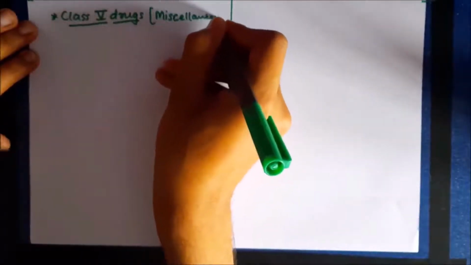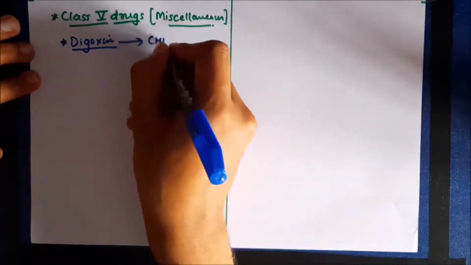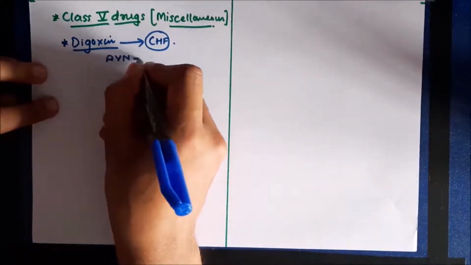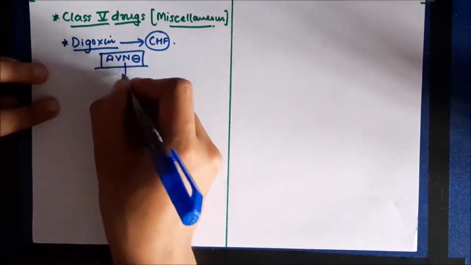This class contains all other drugs which do not fit in the other four classes. The first important drug in this class is known as digoxin. Digoxin will be studied in detail in congestive heart failure. However, it also produces antiarrhythmic action because of its depressant action on the AV node.